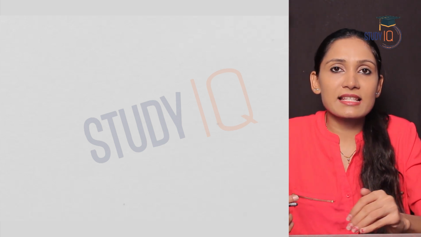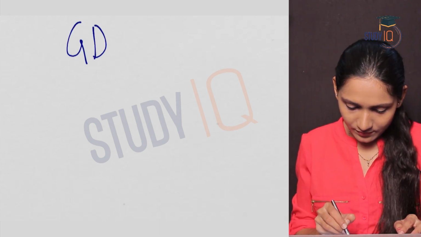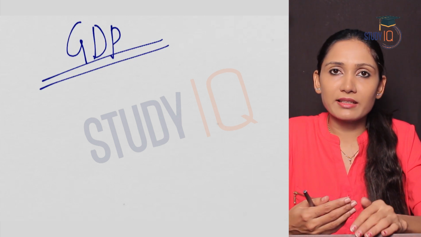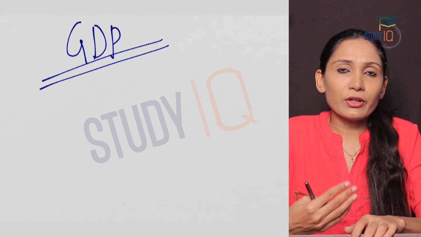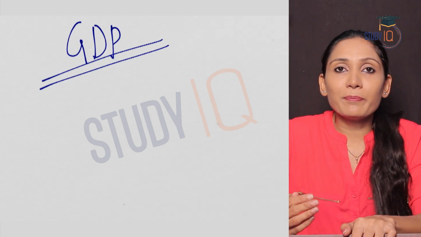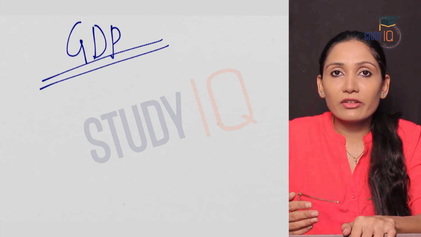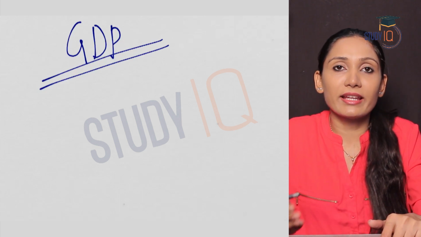First, let us discuss GDP, Gross Domestic Product. We have already seen in a previous module of national income what is GDP and the definition of GDP. But for your understanding, I'll explain it again. By definition, GDP or the Gross Domestic Product is the total monetary value of all the goods and services produced in an economy in a financial year.